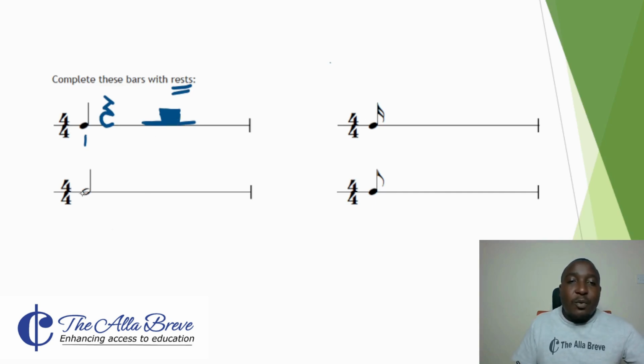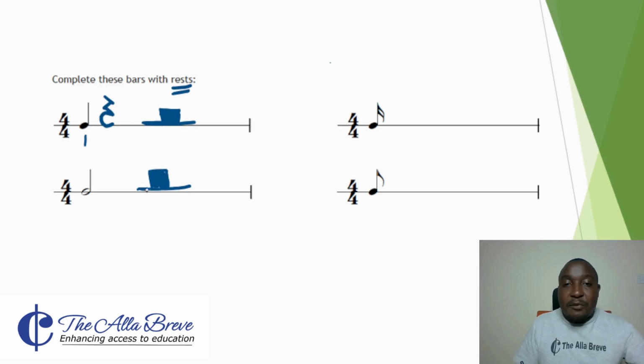Below it, we have a minim. This one represents beat 1 and beat 2. So we move on directly to beat 3 and 4, which can be represented still by a minim rest. I'm using this because the question is open. It doesn't tell us which type of rest to use. It's only specific on complete the bars with rests.